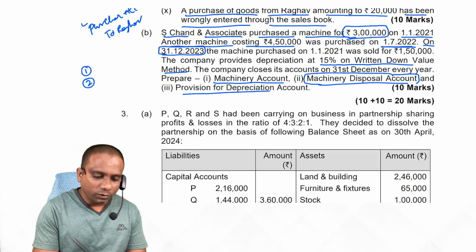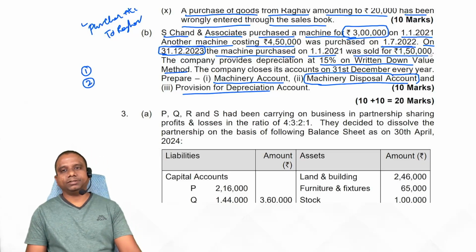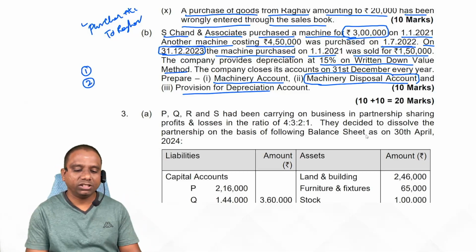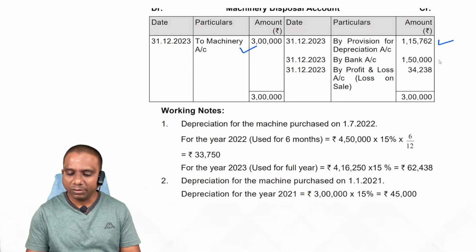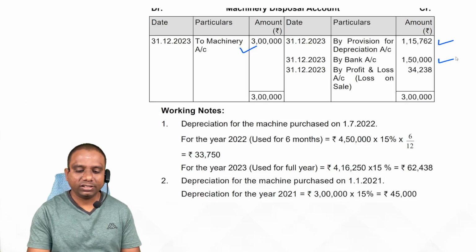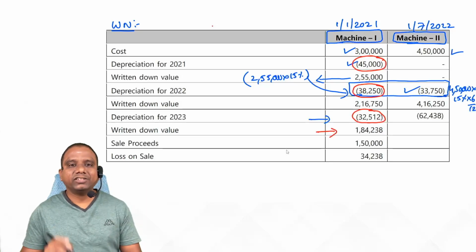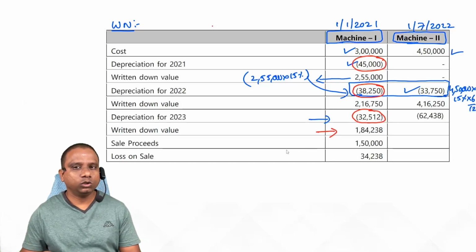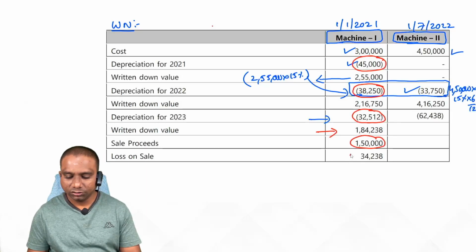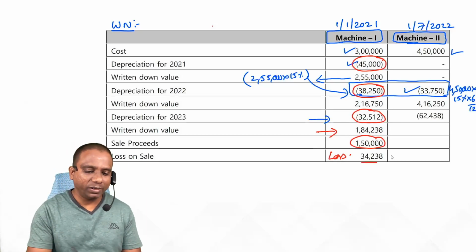Is it clear, students? Next look at the machine purchased on 1/1/2021 was sold for 1,50,000. Sold the machine for 1,50,000. Entry: bank account debit to machinery disposal account. Posting by bank. Now calculate profit or loss on sale of asset. Here itself you can calculate. Now the book value of asset as on the date of sale is 1,84,238. Sale proceeds are 150. Loss 34,230.